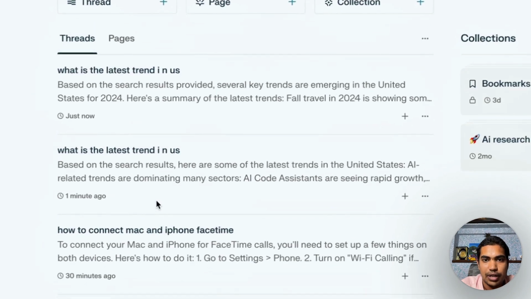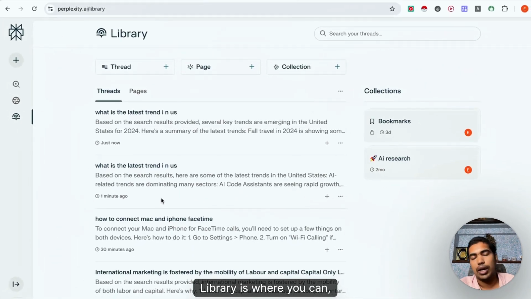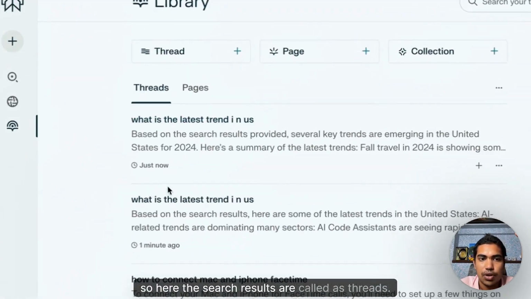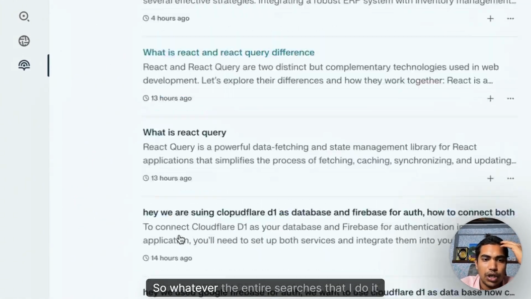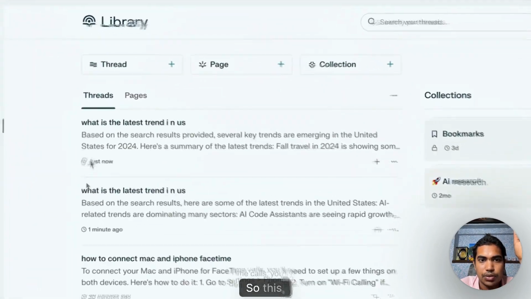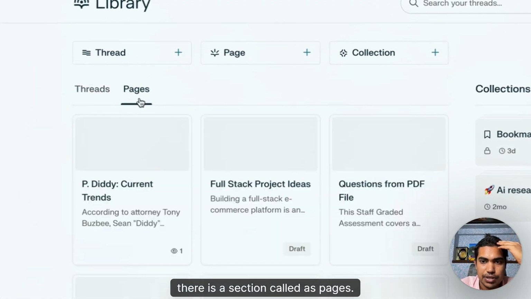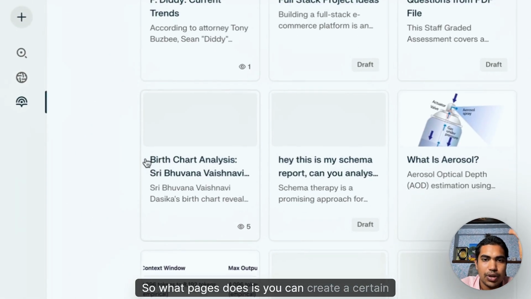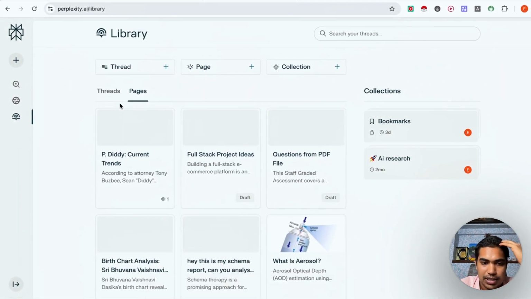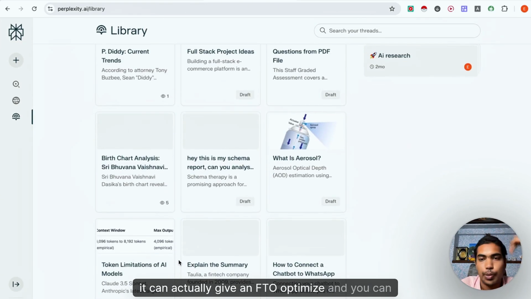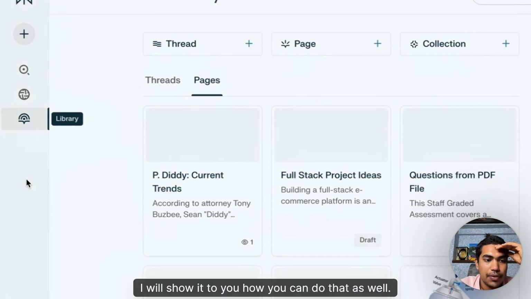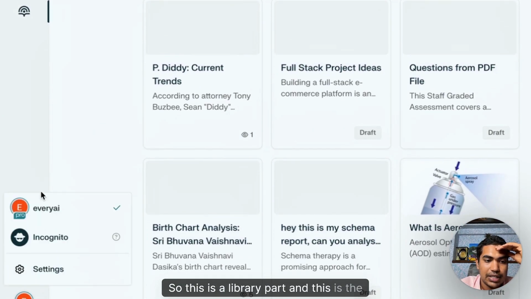So there is a library. Library is where you can find the search results. Here the search results are called threads. So whatever searches I do, it completely follows here. There is a section called pages. What pages does is you can turn a certain thing into a page and it is SEO optimized. You can share it with people. I will show you how you can do that as well. So this is the library part.